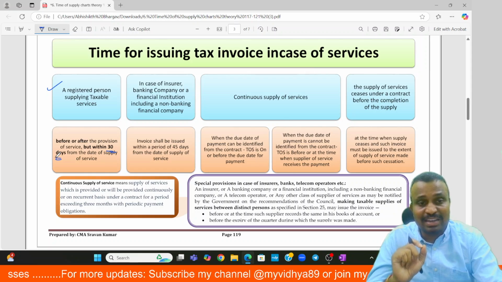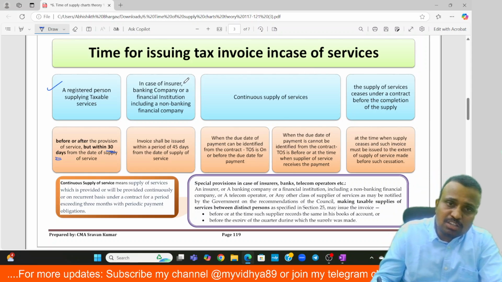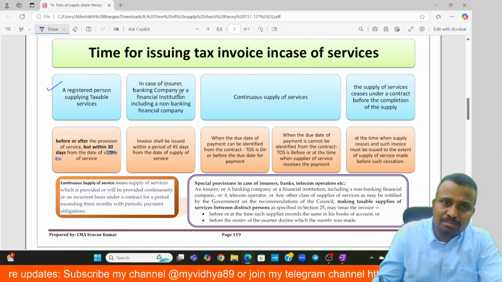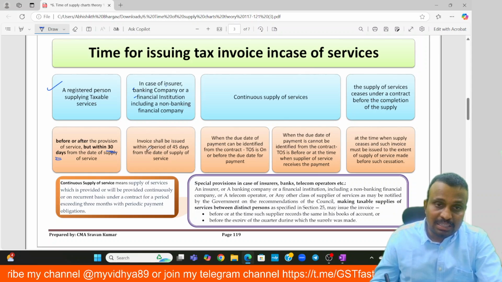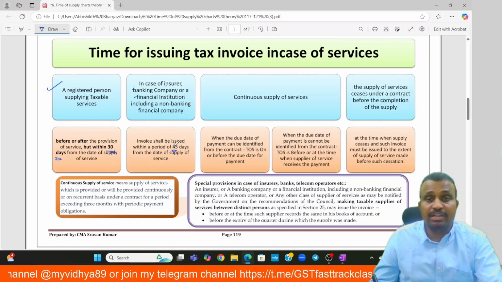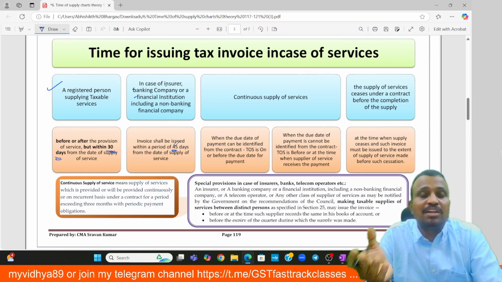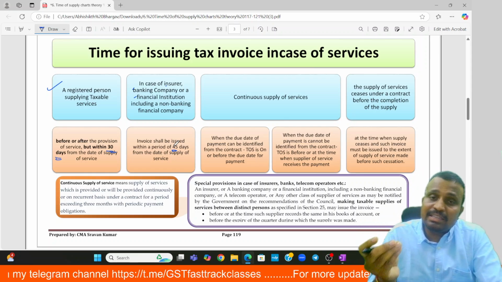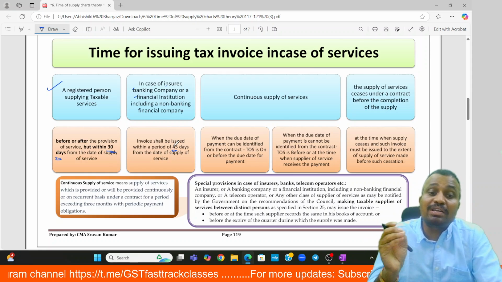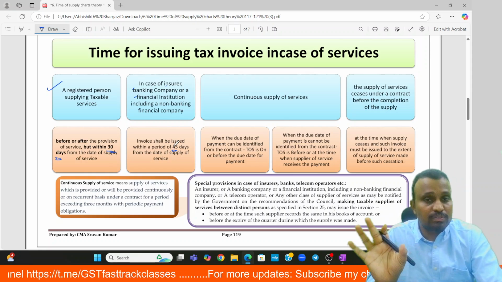In case of an insurer, banking company or financial institutions, including NBFC, the 30 days is replaced with 45 days. Means in case of banks or financial institutes or insurance companies, they can raise the invoice within 45 days from the date of supply of those services.